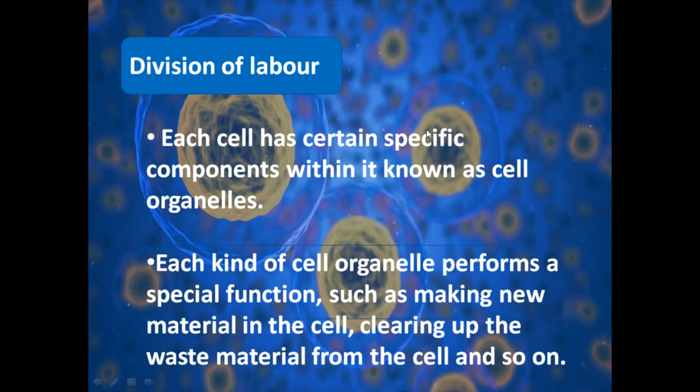Each cell has certain specific components inside it which are known as cell organelles. And each kind of cell organelle performs a special function, such as making new material in the cell, clearing up the waste material from the cell, and so on. That's why a cell is able to live and perform all its functions because of these organelles.